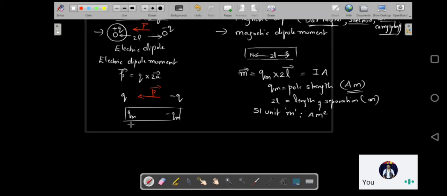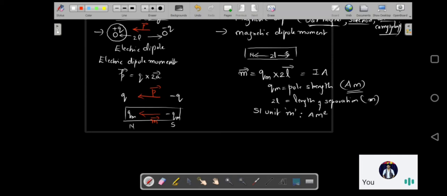Okay. So basically this is going to be a north pole, this is going to be a south pole. So your magnetic dipole moment is again going to go from negative to positive, that is from south pole to north pole. So remember it this way. North pole is going to represent the positive of the pole strength, and the south pole is going to represent negative of the pole strength.